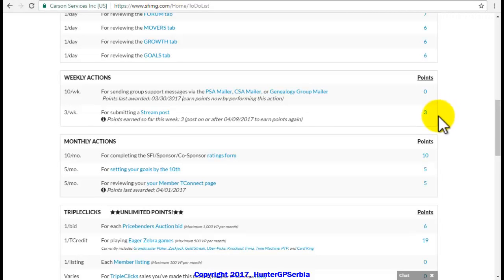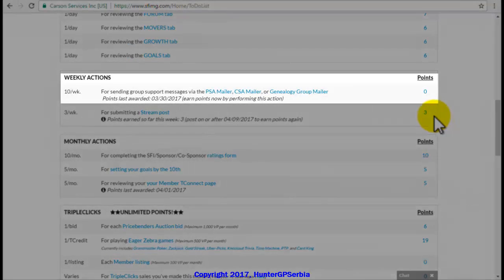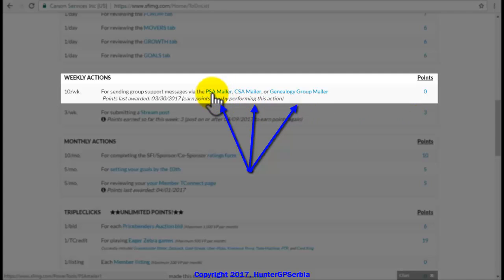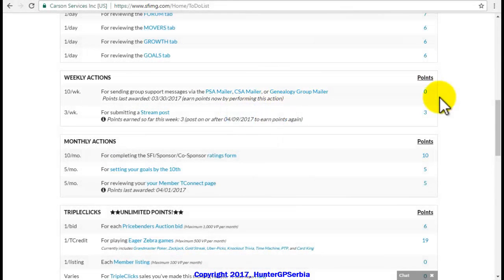The second action within the weekly actions is sending of the group email to all your direct members, that is, to your PSAs, or to your co-sponsored members, that is, to your CSAs. You can choose the members you want and send them a team email by using the genealogy filters. The beginners are able to complete this action only if they have their own members. If, at this point, you still do not have any members, your sponsor may perhaps give you one of their own, just for the beginning. It is not important if the member is active or not.